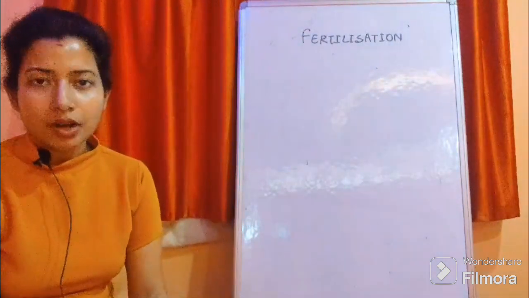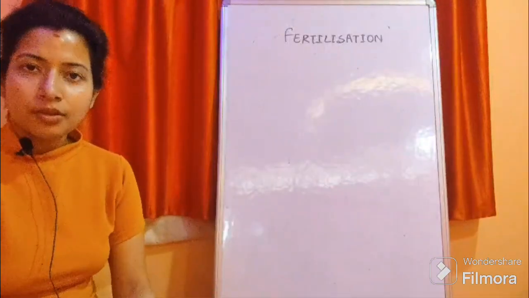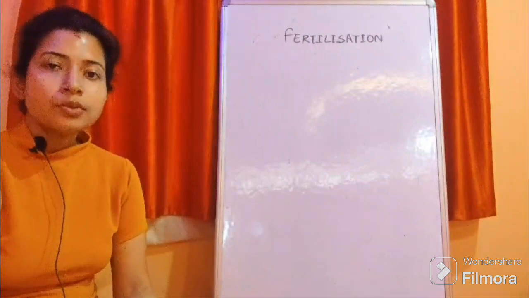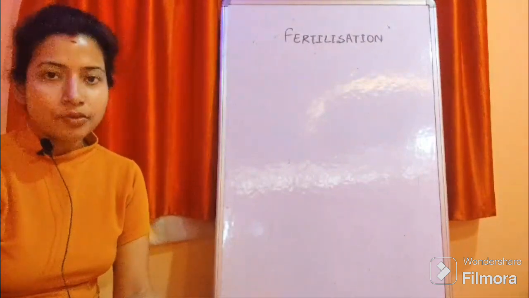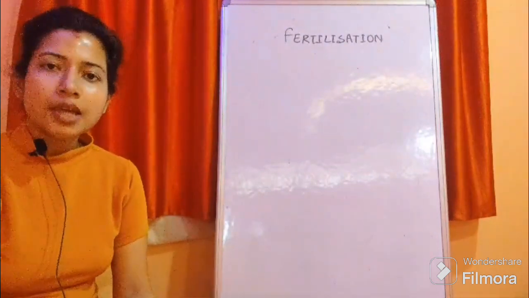In the previous video, you have learned about male and female reproductive system, and our today's topic is fertilization. Fertilization is the process by which two separate gametes fuse with one another. That is called fertilization. Fusion of gametes is called fertilization. So what are these gametes?